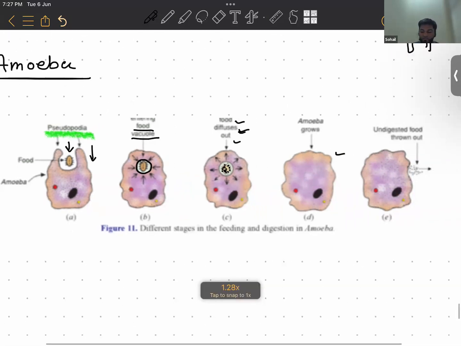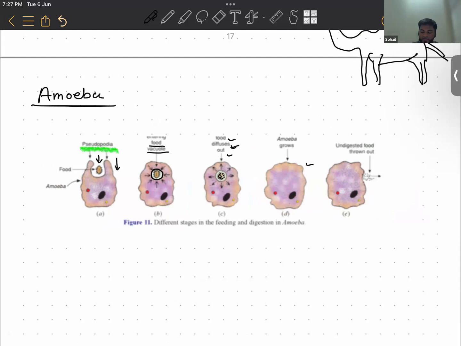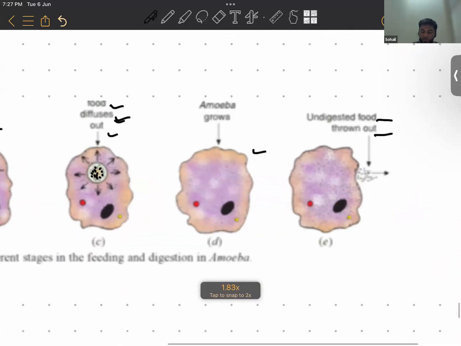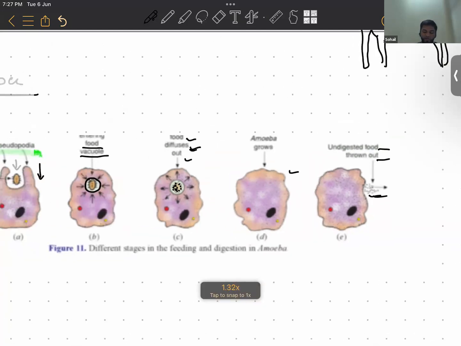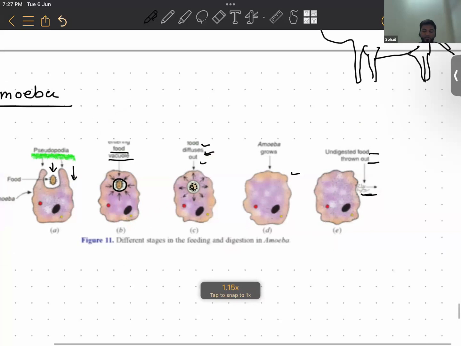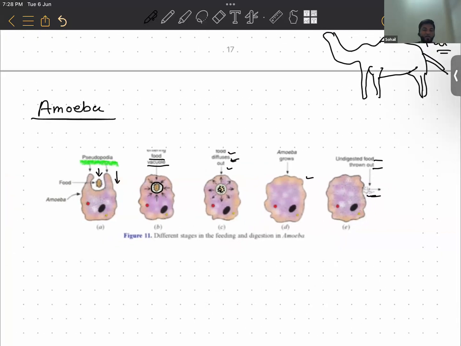Amoeba grows further. All right. And undigested food is thrown out. See how undigested food is being thrown out directly. They don't have any specialized organ for throwing out the undigested food. Through its cell membrane, it can simply throw it out. Right. So this is basically the stage of digestion and egestion in the case of amoeba. Okay. Any confusion regarding amoeba?